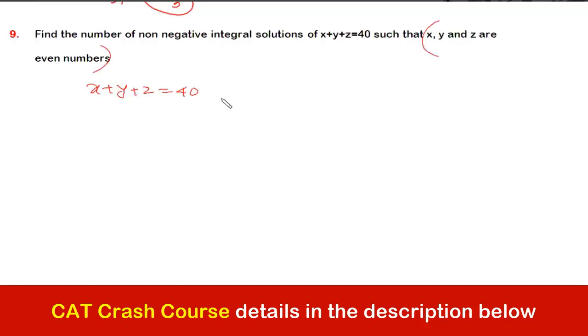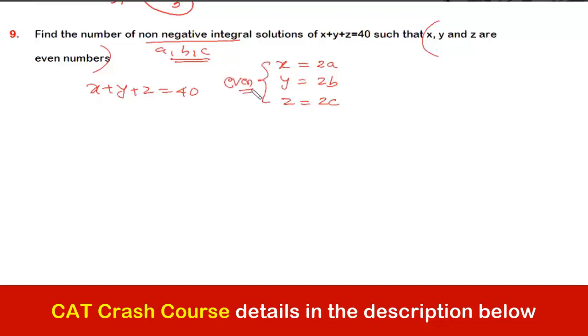Just to ensure even, what we can do is replace the variables this way, where a, b, c are non-negative integers. They can be even or they can be odd. But 2a, 2b and 2c will always be even. So any possible value of a, b, c, if we substitute here, the values of x, y and z will always be even. Yes or no?